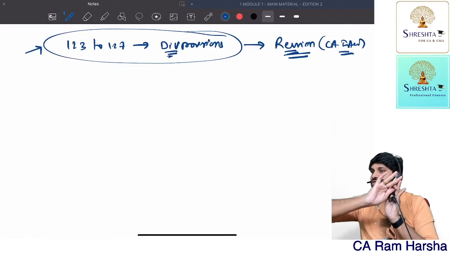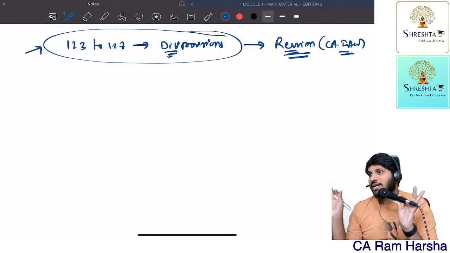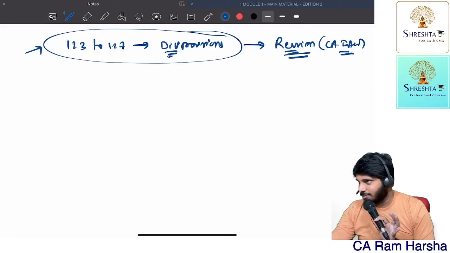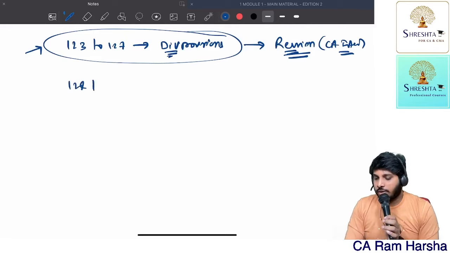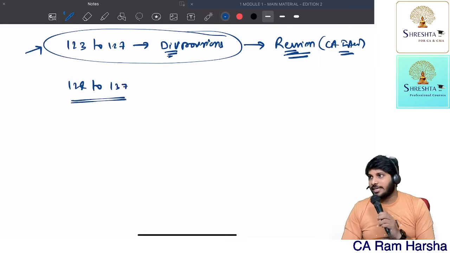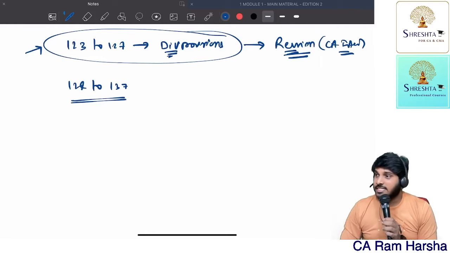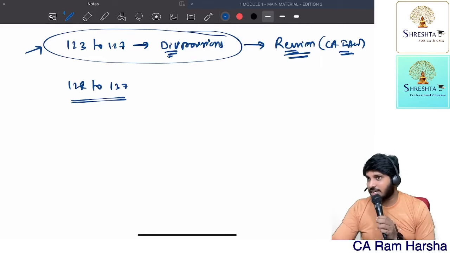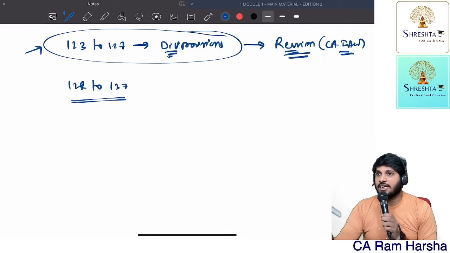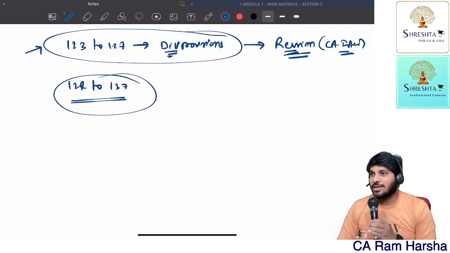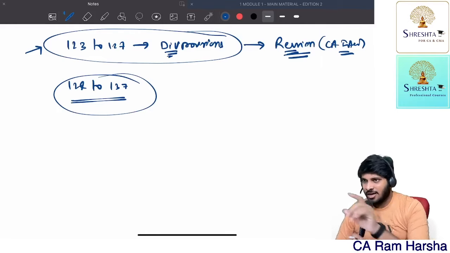A descriptive question, by no chance will it come. No chance at all. But if at all it comes, you can definitely write it. Getting the point? Then sections 128 onwards to 137. Getting it? From 128 onwards: books of accounts, financial statements, NFRA provisions, 135 CSR, 136, 137 financial statements filing, annual return filing, the annual return being section 92, and financial statements filing with ROC. All these provisions are also covered. Again, these provisions are discussed at a minimum in our audit book.